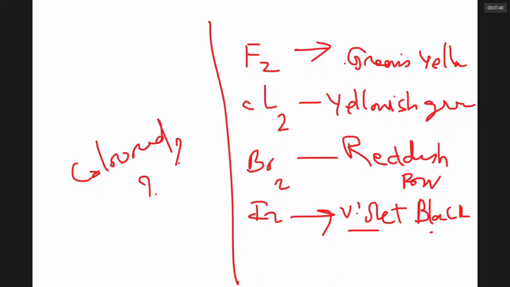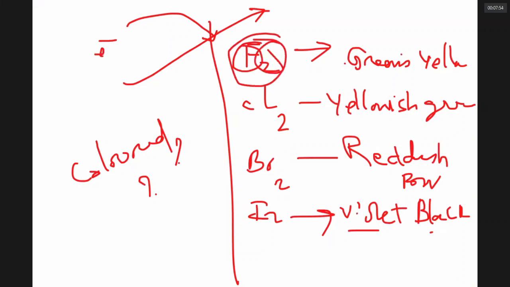Anything is colored because if it absorbs a part of visible radiation, it appears in the color of light that it reflects. The valence electrons of these atoms and molecules absorb a part of visible radiation and they reflect a color that is complementary to the light they absorb. For example, fluorine absorbs violet radiation.